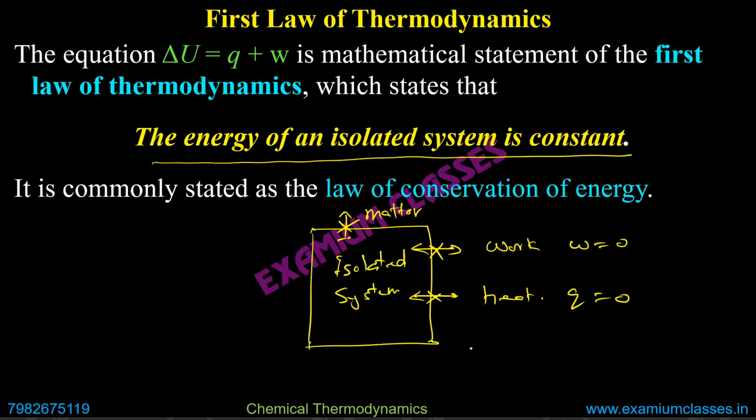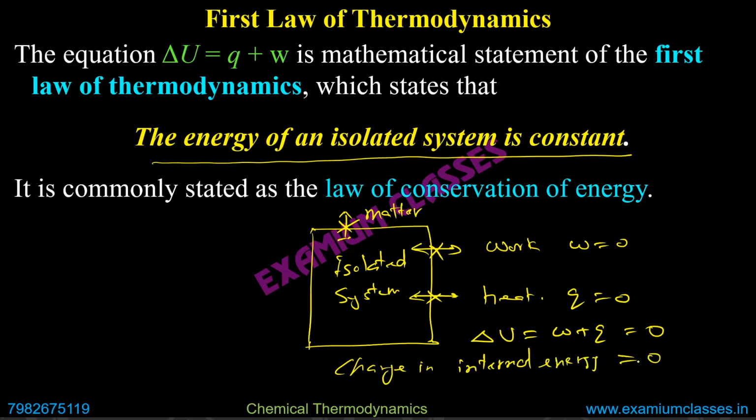If delta U is W plus Q, that is 0 here. If delta U is 0, it means the change in internal energy is 0. If the change is 0, it means the internal energy is constant. So the energy of an isolated system is constant.